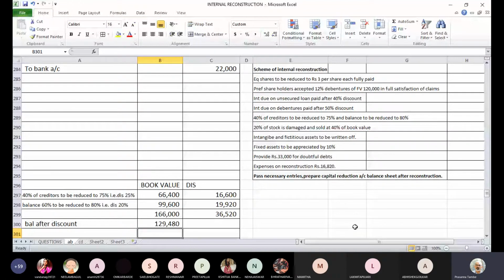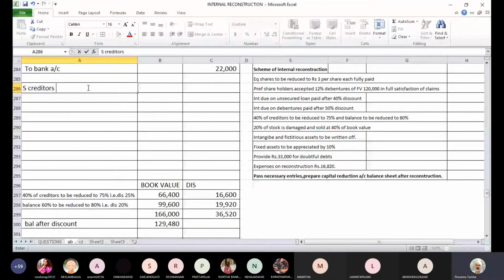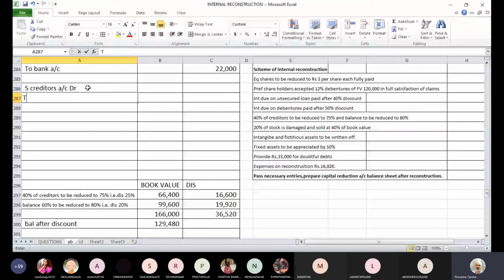So let us pass the entry for this. We don't have to pass separate entries for these two things. We can pass just one entry. The entry will be Sundry Creditors Account, for the total amount of discount.